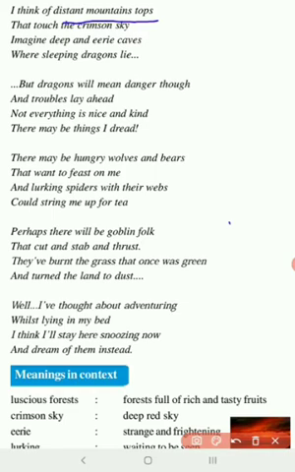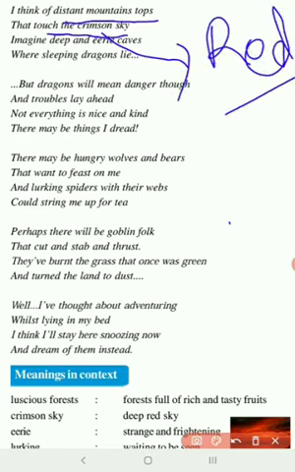I think of distant mountain tops that touch the crimson sky. What is a crimson sky? It means a red sky. A sky becomes reddish when it is going to be night, just before the twilight. So in the evening around 4 to 5, what you observe, the sky is a crimson sky, a reddish sky.